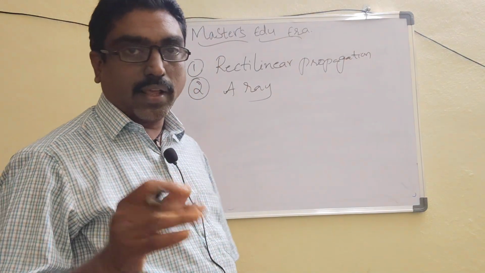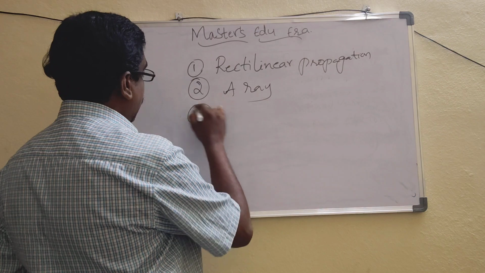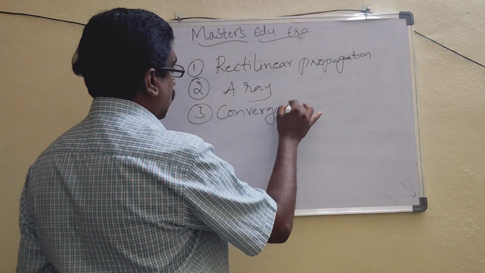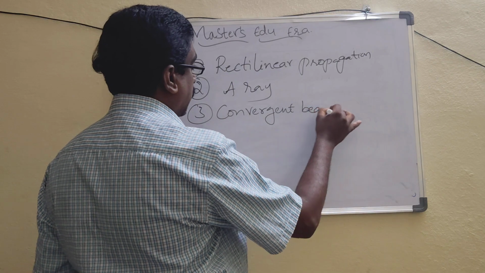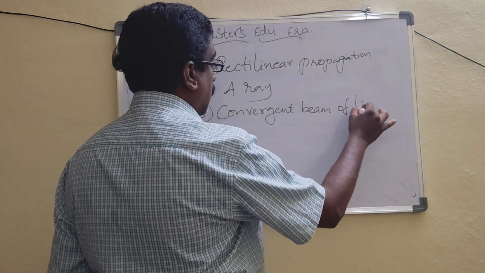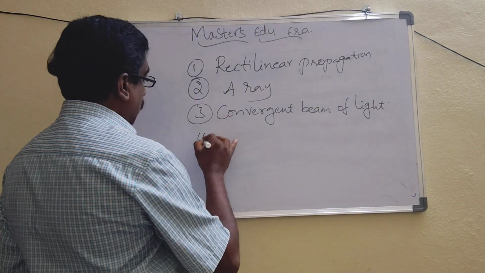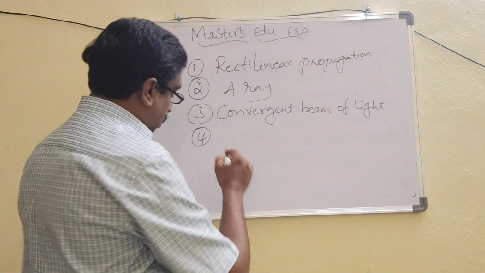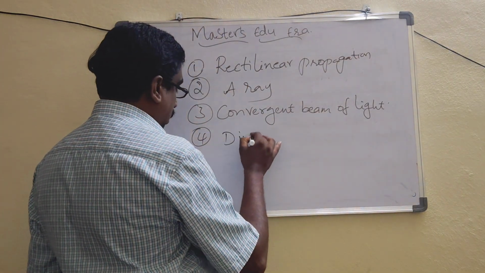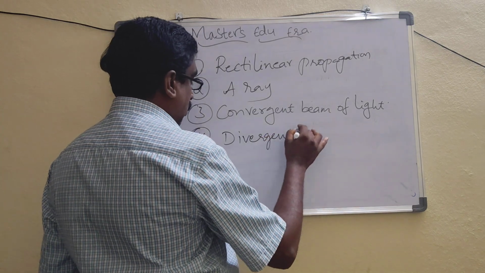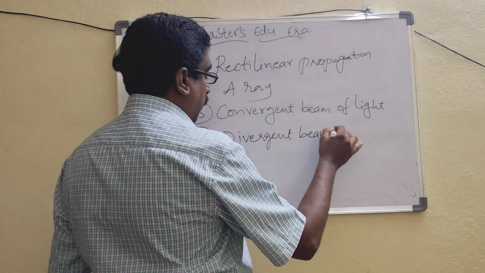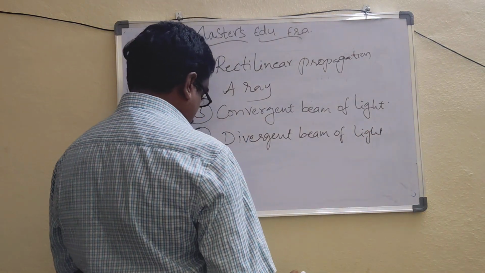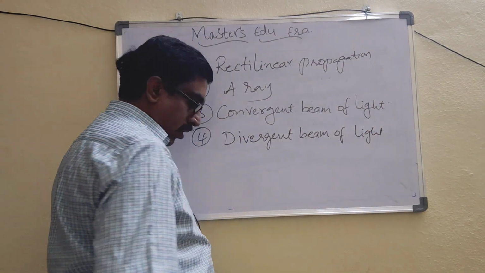The third one is convergent beam of light, and the fourth, the last one, is divergent beam of light.